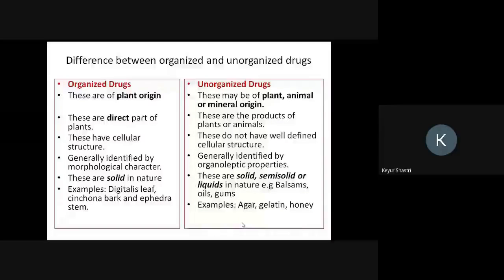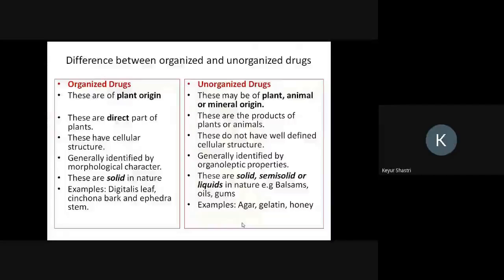Organized drugs are usually solid in nature. You take leaf, bark, seed, fruit, rhizome, they are all solid in nature. Whereas unorganized drugs can be solid, semi-solid, or liquid in nature. Examples are balsams, oils, and gums.